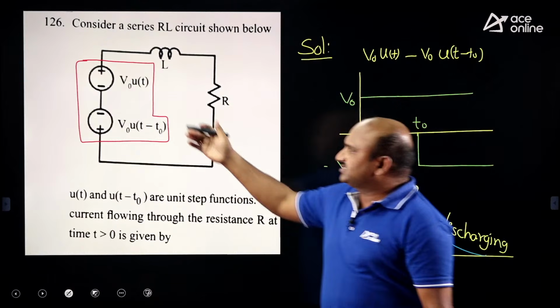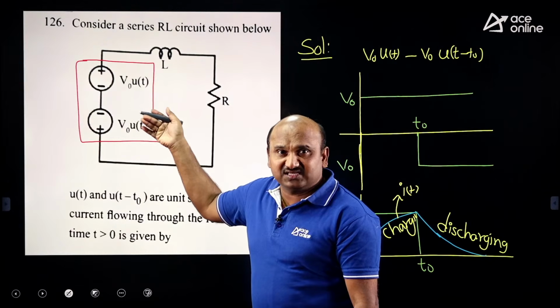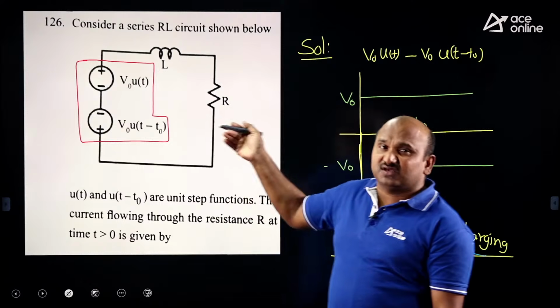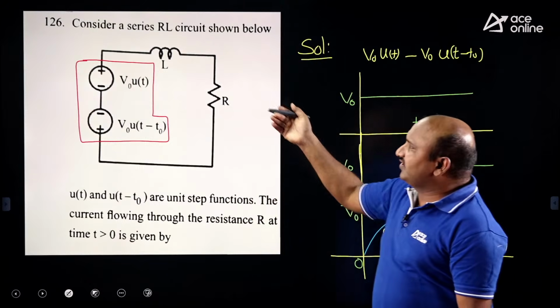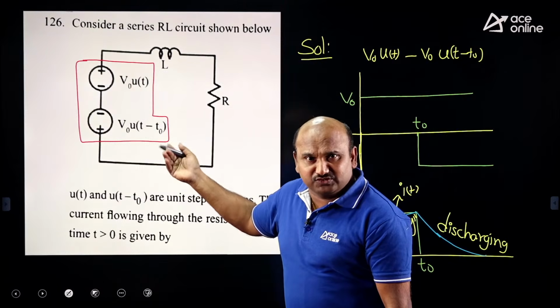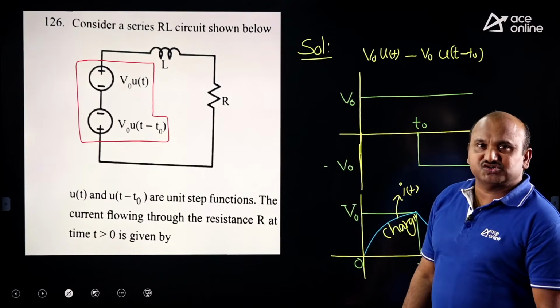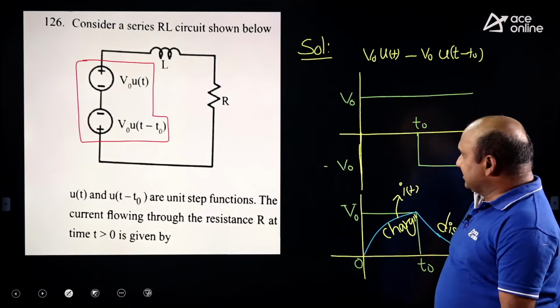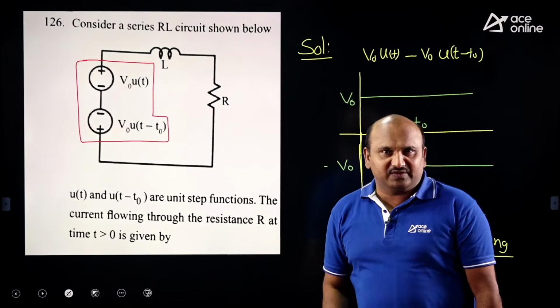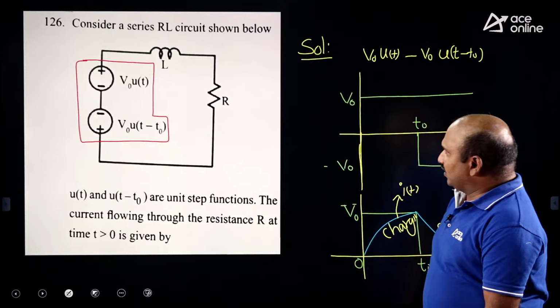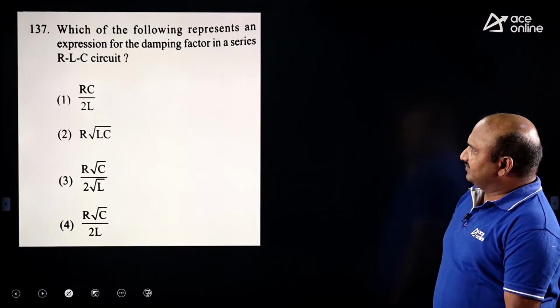Suppose the special functions, which I have already discussed in the class, are given as excitations. Definitely we need to take a Laplace transformation. By doing the Laplace transformation also, you will get the same result. That solution we will upload in the website. Okay. Now let me consider the next one.